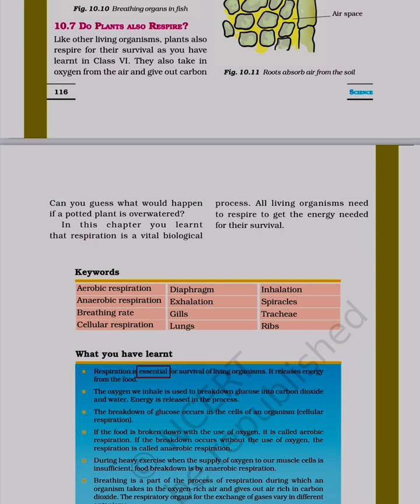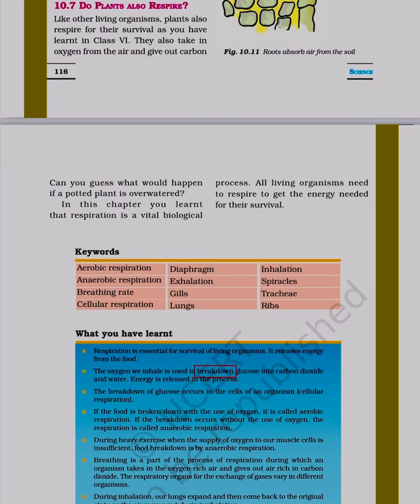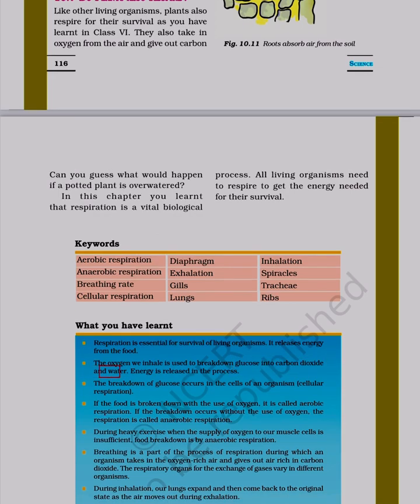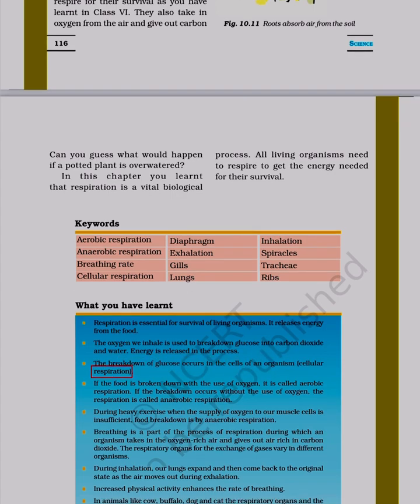Respiration is essential for survival of living organisms. It releases energy from the food. The oxygen we inhale is used to break down glucose into carbon dioxide and water. Energy is released in the process. The breakdown of glucose occurs in the cells of an organism, called cellular respiration.